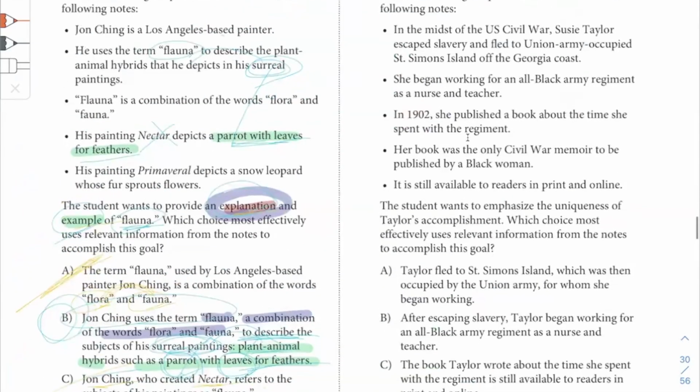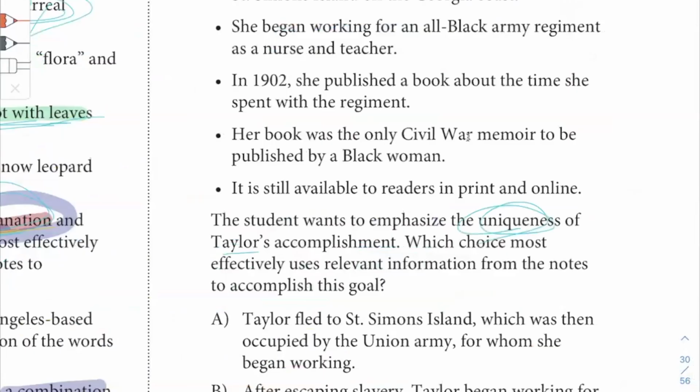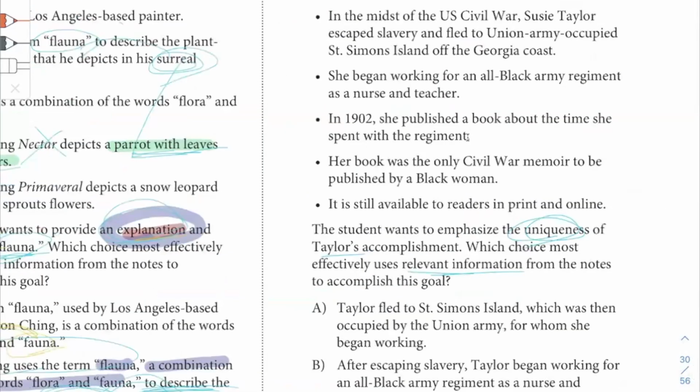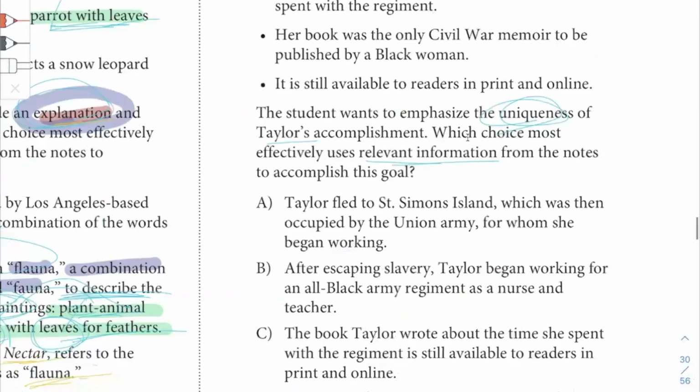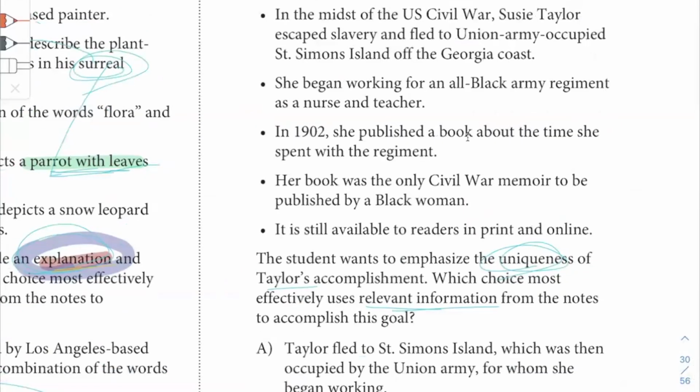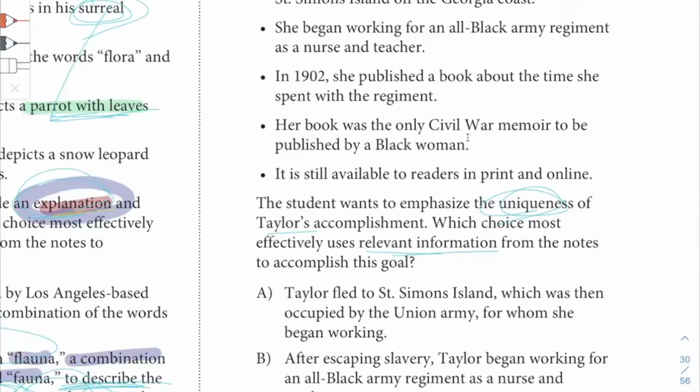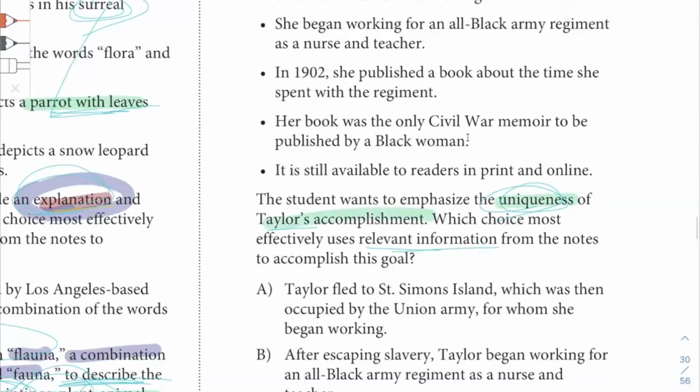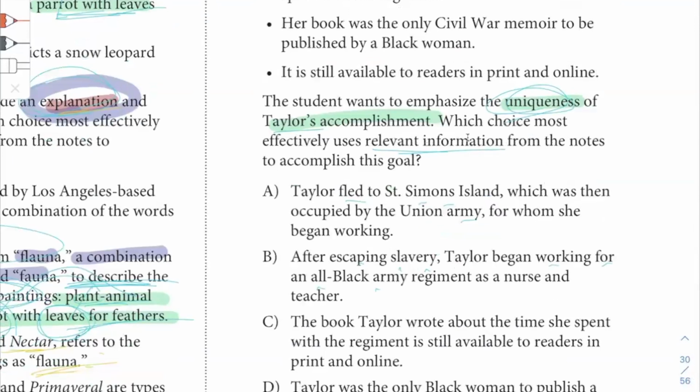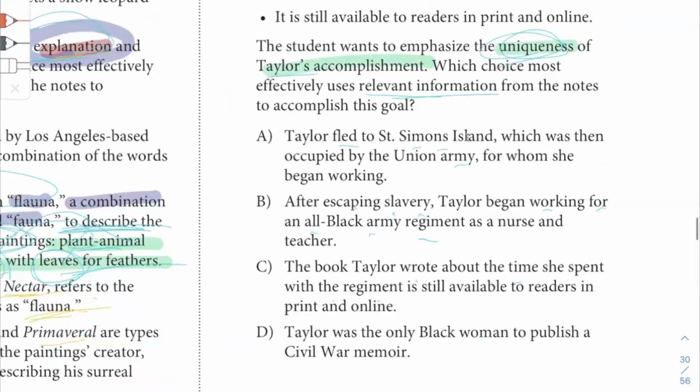What about this one? Uniqueness of Taylor's accomplishment. Uniqueness. Okay, so another relevance question. Where is the unique stuff? Unique as in one of a kind. Her accomplishment. Uniqueness of her accomplishment. All right, she fled. This says she fled. She began working. Okay, and she wrote about the time she spent with the regiment. Ah, but it's here. It says, was the only black woman. I like the phrase, the only. That sounds like a unique thing. Okay. The only.